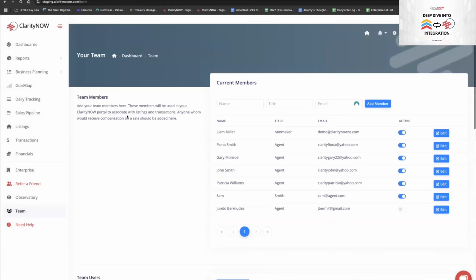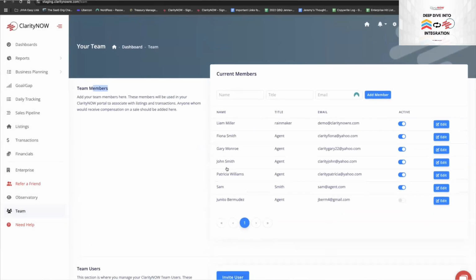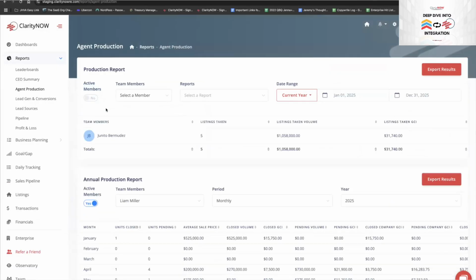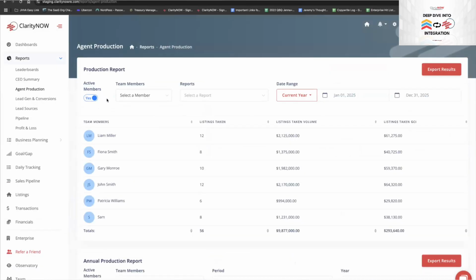You're welcome. Good question. So again, team members, this is just the drop downs. If someone leaves your team, just make them inactive so you don't have to see their name anymore. That also shows up, by the way, in reporting. If I go to agent production report, there's a question here: are they an active member? Yes or no? If I want to see everybody, I can click on no and only see my inactive members, or say yes and just show me the actives.